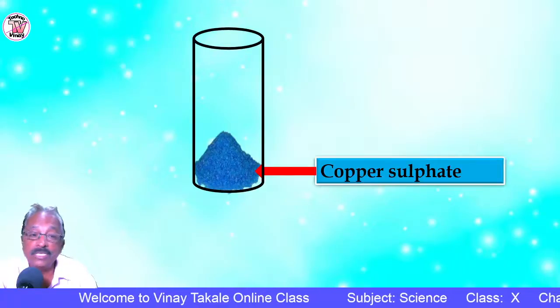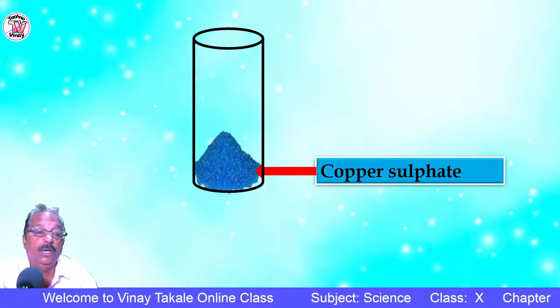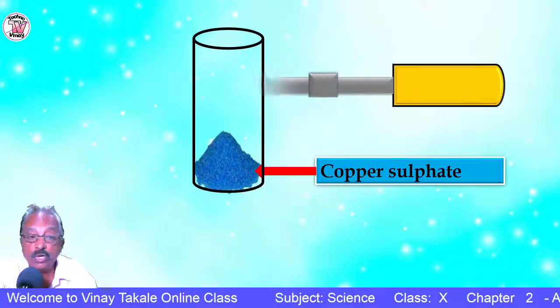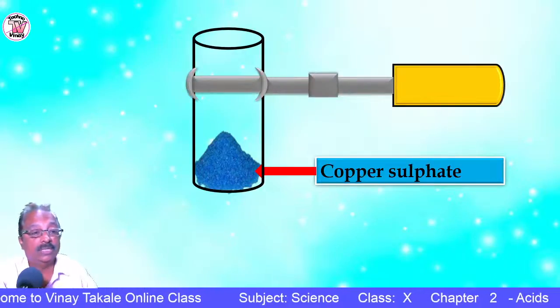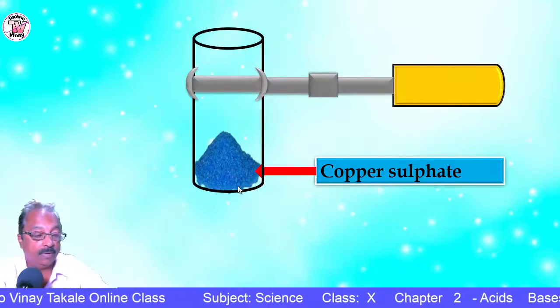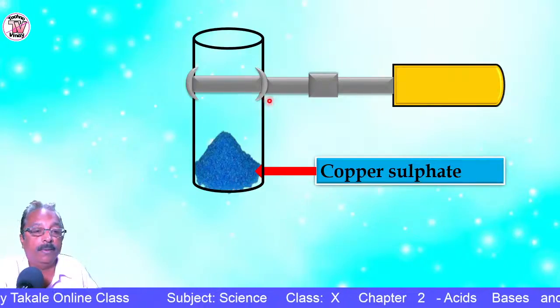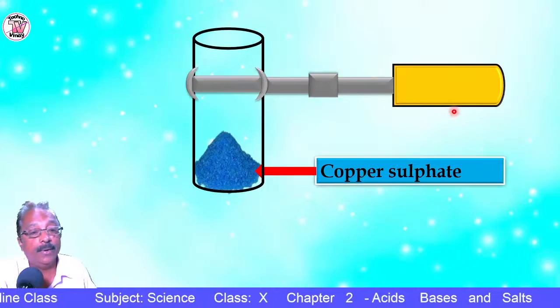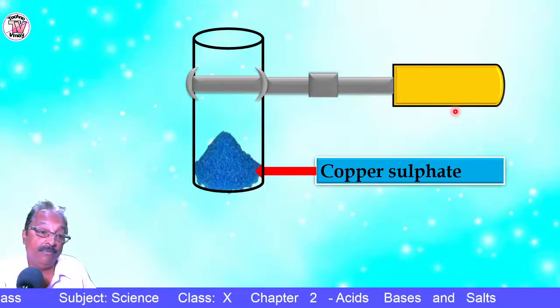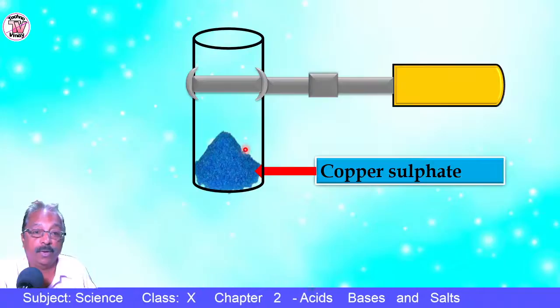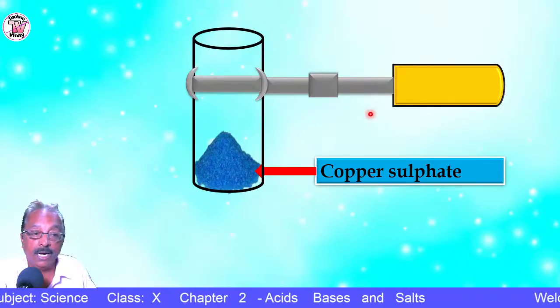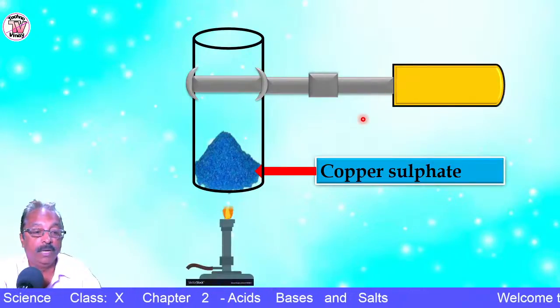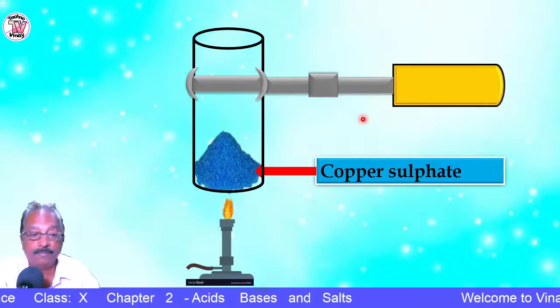Now since you have to heat it, you have to make use of a test tube holder. So this is the test tube holder. We are going to see what happens if we heat the copper sulfate. So this is a test tube. So start heating.